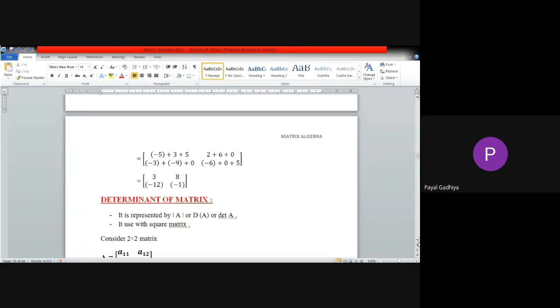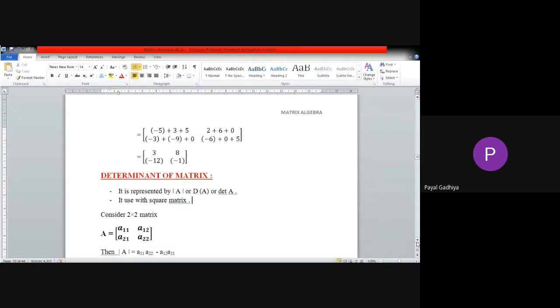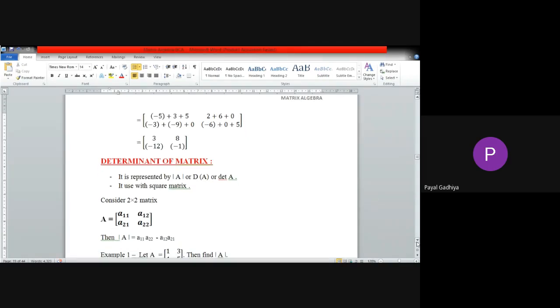It is represented by d of A, det of A, this way. It is used with square matrix only. So we will find the determinant if and only if the matrix is a square matrix. Okay. Now consider a 2 cross 2 matrix. First of all, we will find the determinant of a 2 cross 2 matrix.